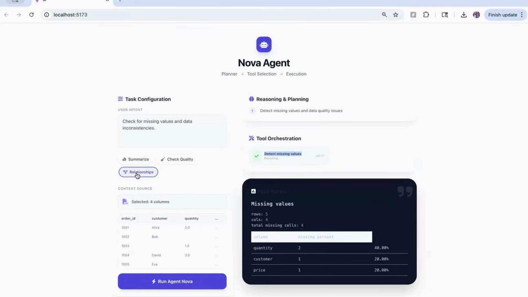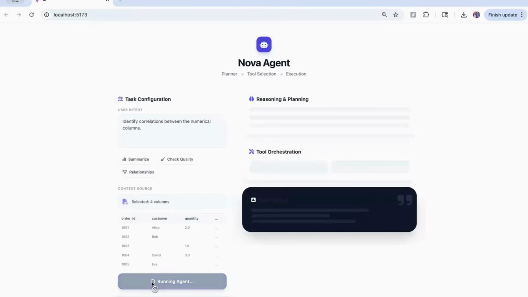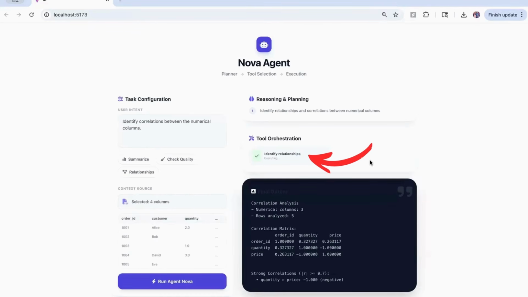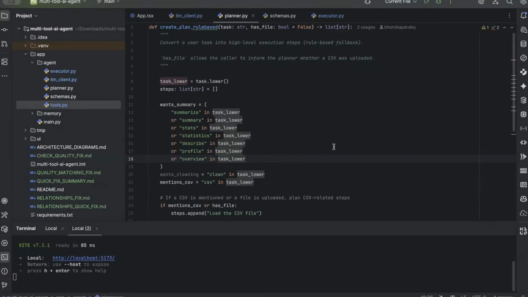Let's try the third one, which is to identify correlations between the numerical columns. Once I run the agent, you see here now we are seeing analytical reasoning emerge from the tool execution, and not because the model understands statistics. It is because it understands when to use statistical tools. So basically the capability is provided by code, but the decision making is provided by the LLM. Now let's briefly look at how this is implemented, because the underlying system is surprisingly simple.